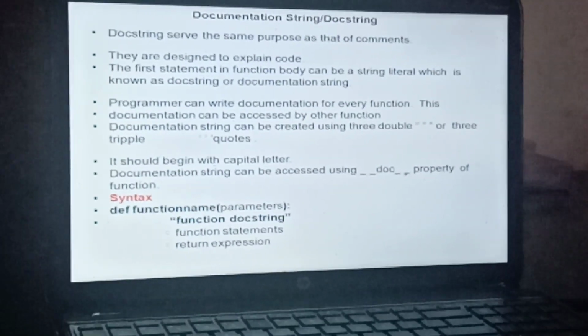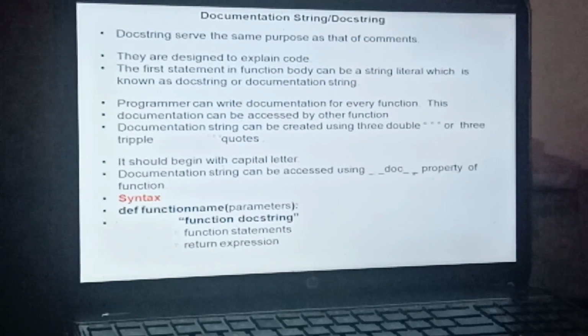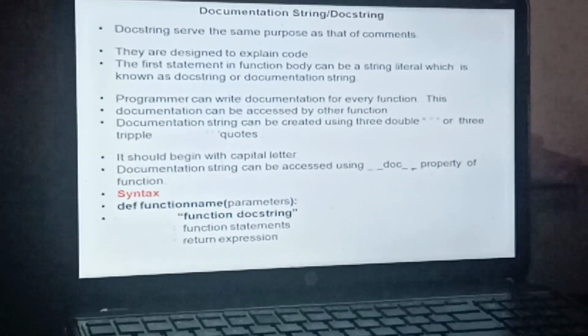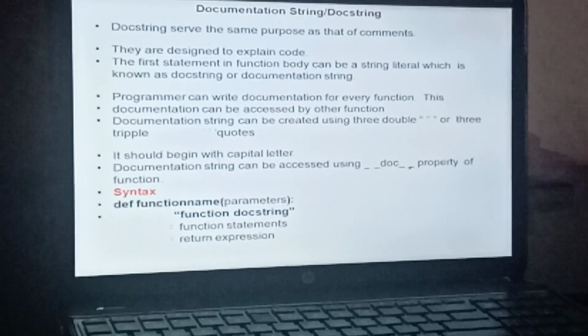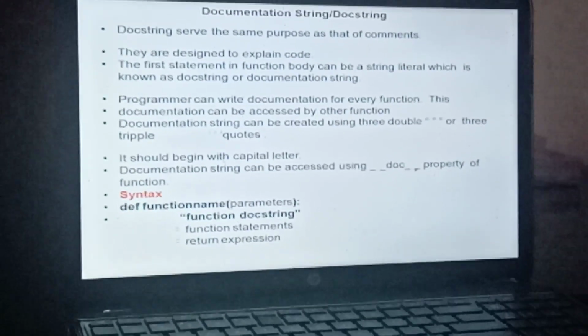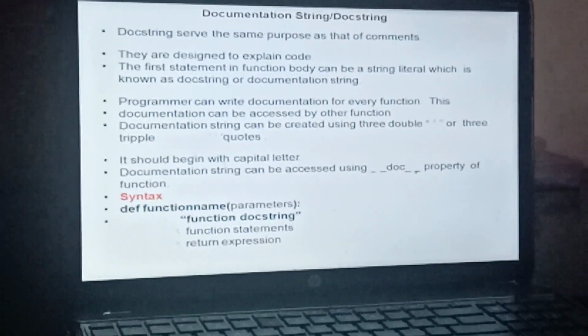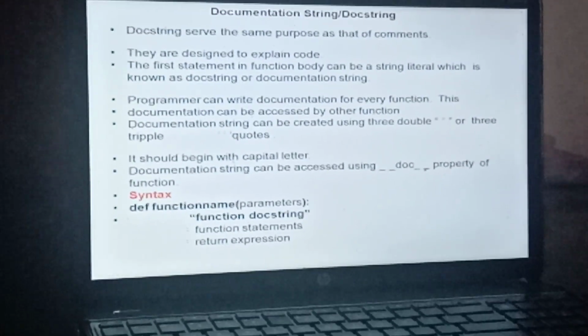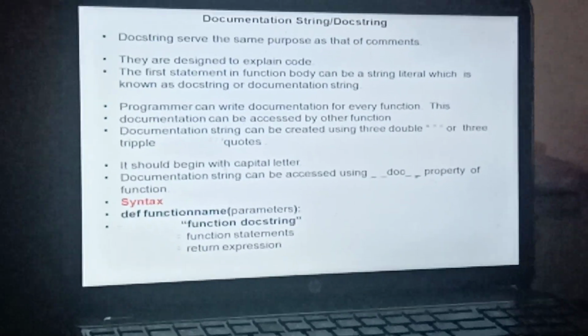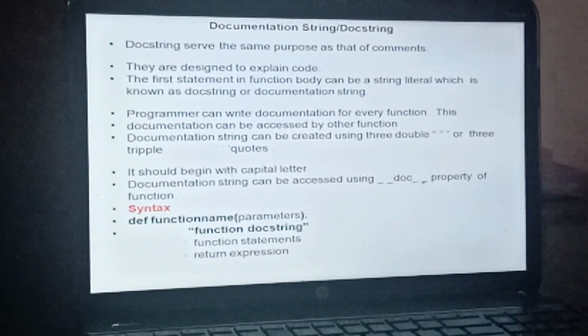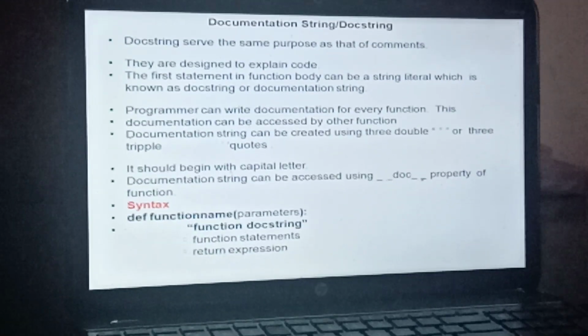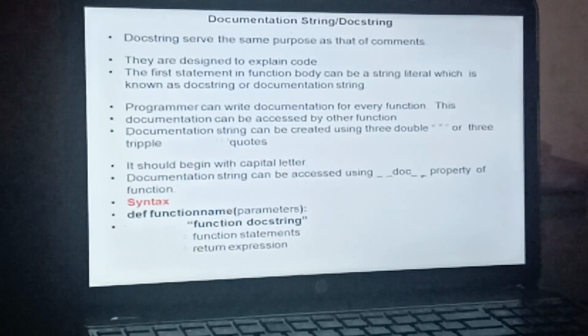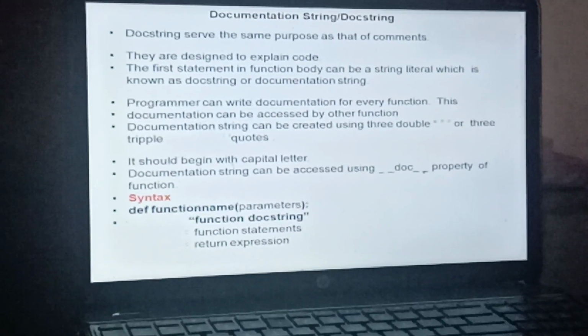So in a similar way, doc string is going to explain what is going on inside the function, or what the particular function does. They are designed to explain the code. The first statement inside a function body can be a string literal, which is known as the doc string. So after writing your header, the first string literal you define is known as doc string.